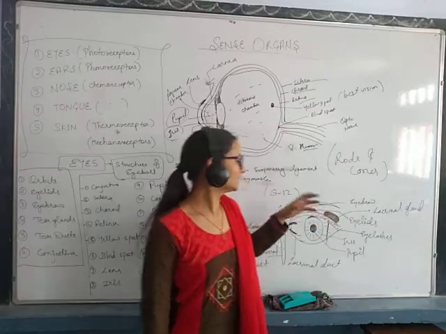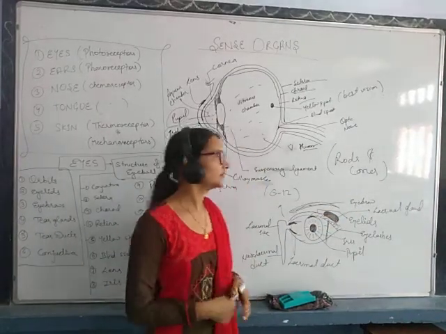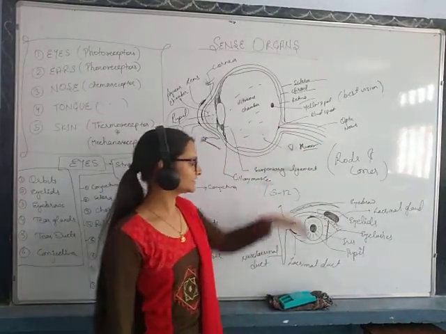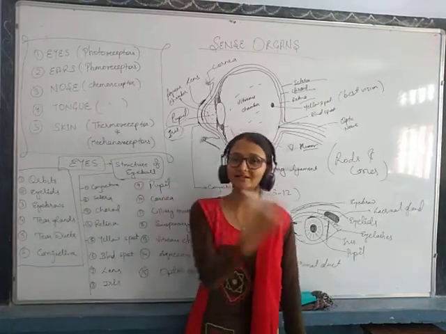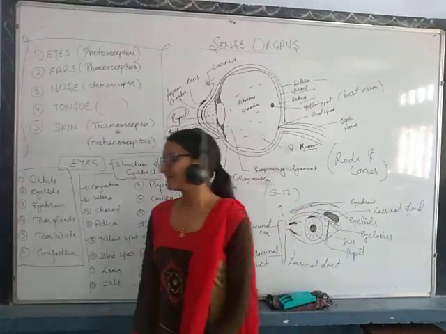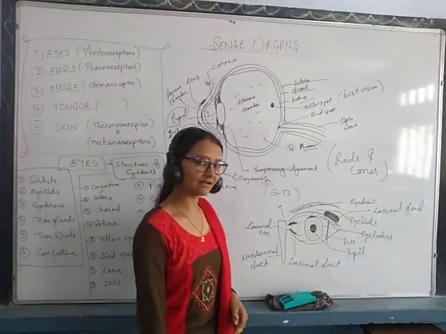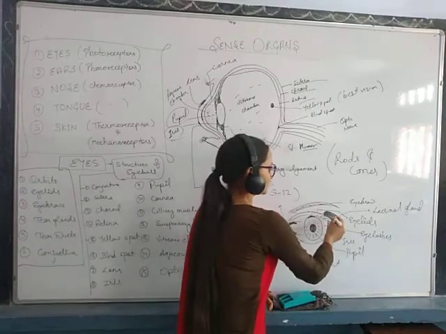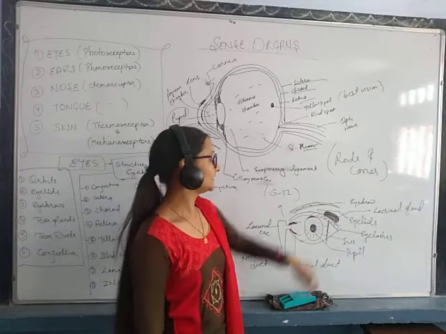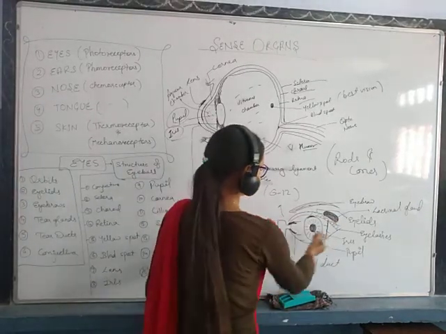How? If tears or rain water fall directly from the head, the eyebrows slightly change its path. It does not fall in our eye. It slides away from the side. So next there is the tear gland. The tear gland is present at this portion. This is also known as the lacrimal gland. What does it do? Its function is to produce tears. It produces tears and gives them to the tear ducts.